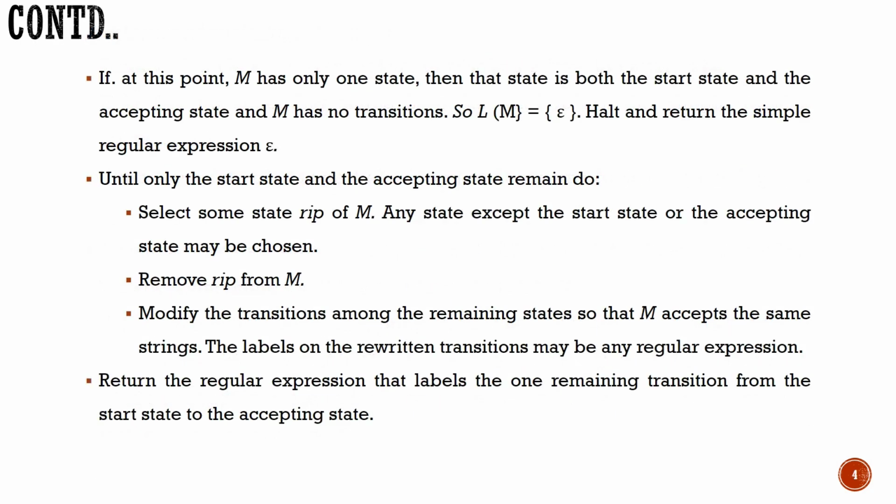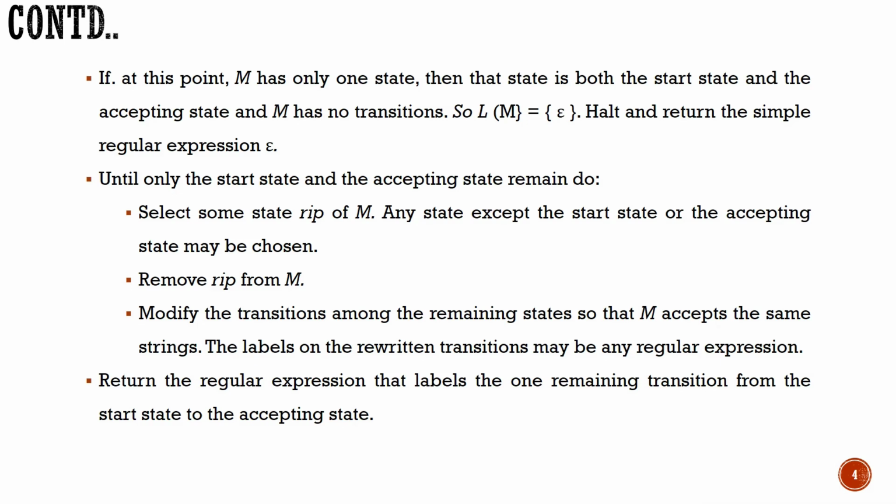Then next, if M has only one state and that itself is your start and accepting state, then your expression is epsilon. Or else we have to repeat this process. That is, we have to select any intermediate state, called the rip state, and remove that state, and you have to modify the transitions which are going through that state. The labels for the transitions are to be rewritten. Then return the regular expression that labels the one remaining transition from the start state to the accepting state.